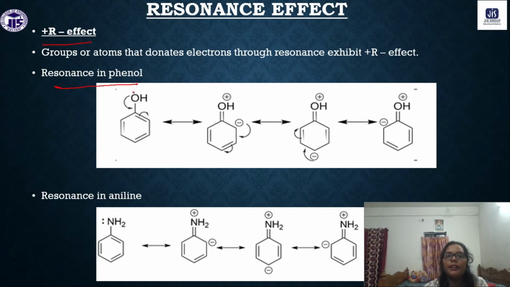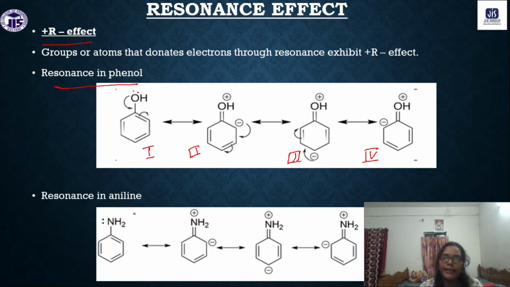Whatever lone pairs are there, that electron will come here, it will make the double bond, and then this pi bond will move here. So thus we will get resonating structures 1, 2, 3, 4 and so on. This type of resonating structures we will get. Okay. Now resonance in aniline.